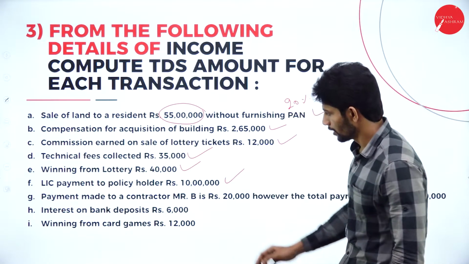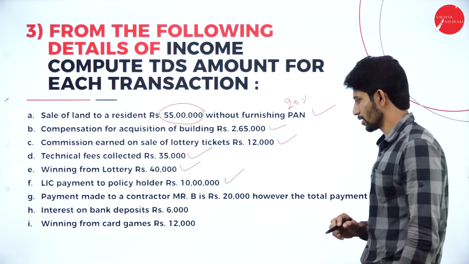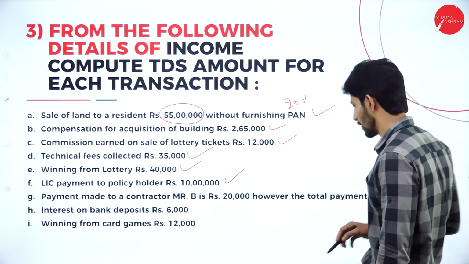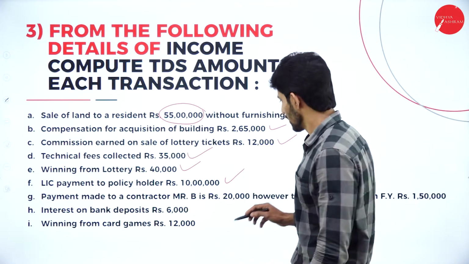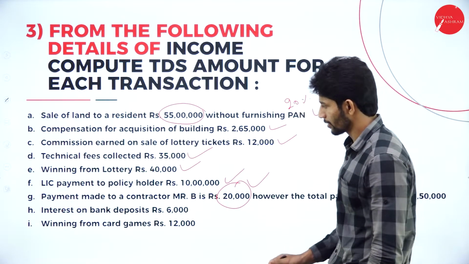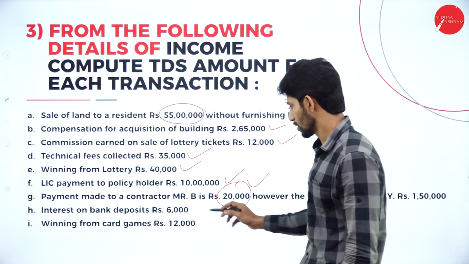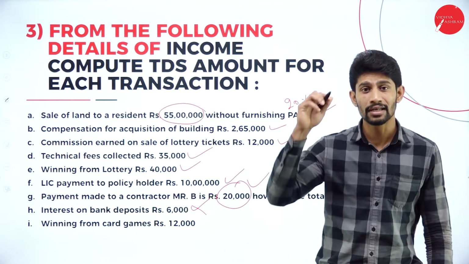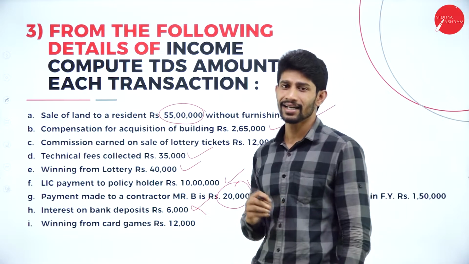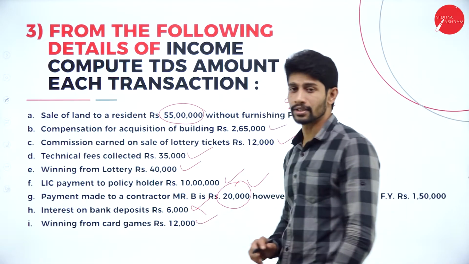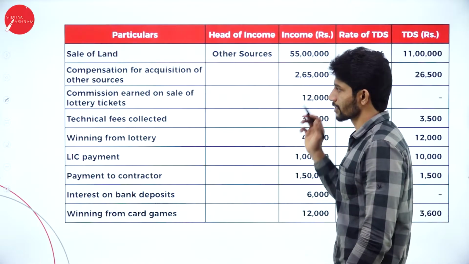LIC payment to a policy holder. Yes, applicable. Payment made to a contractor, Mr. B, is rupees 20,000. However, the total payment in the financial year is 1,50,000. Yes, on this 20,000, the TDS is applicable. Next, interest on bank deposits, 6,000. So no TDS is applicable because the interest received is less than 10,000. Next, winning from card games, yes, the TDS is applicable. So let us solve the problem.